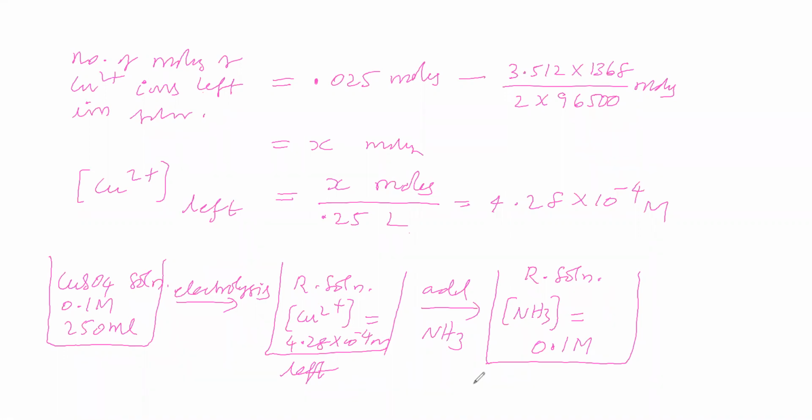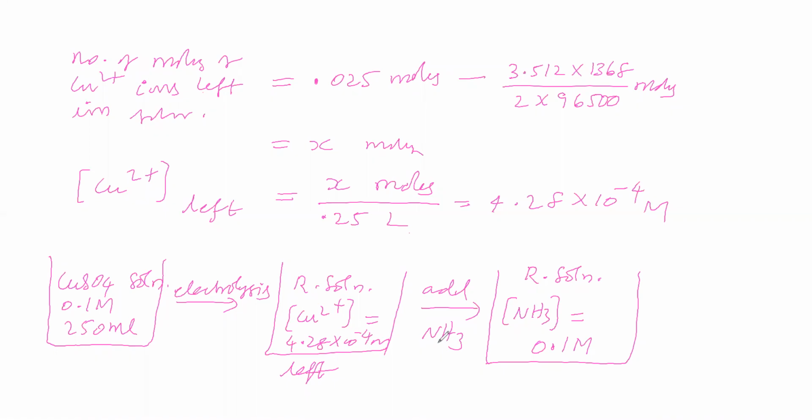So initially we took copper sulfate solution for electrolysis. In the resultant solution, the concentration of copper ion is 4.28 into 10 to the power of minus 4 molar. To this solution you are adding ammonia. Will this copper ion combine with ammonia to form a complex? Whether it is possible or not, we will see.